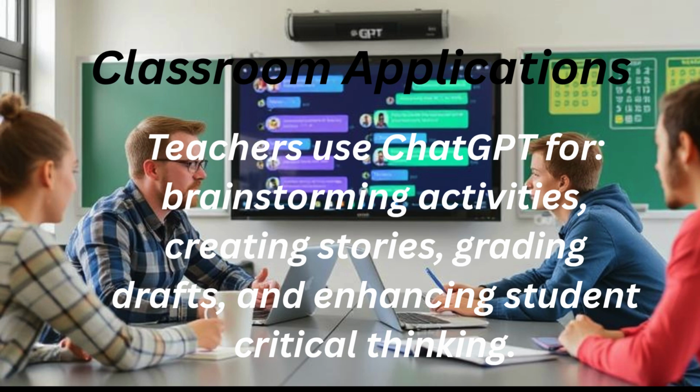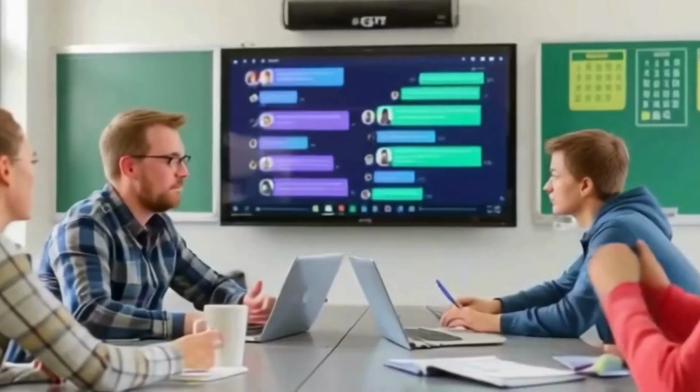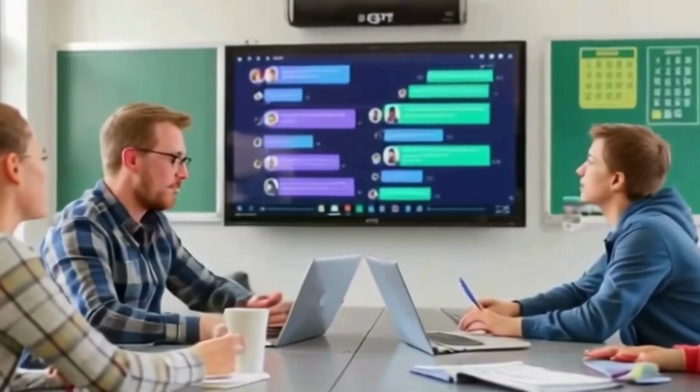Teachers use ChatGPT to create stories, enhance discussions, and build engaging activities that inspire critical thinking in every student.